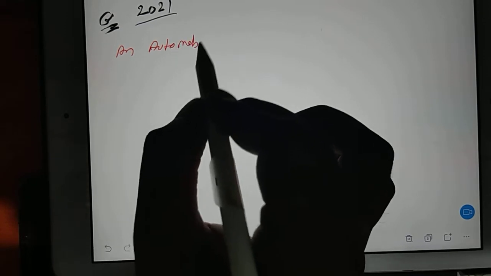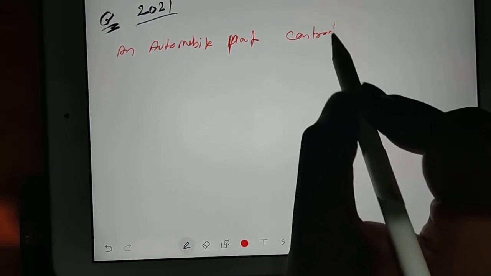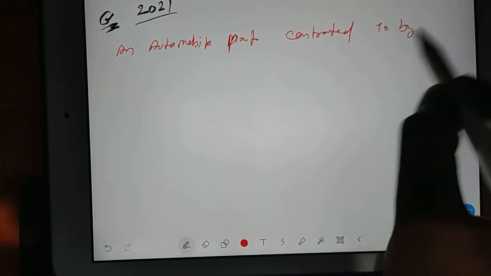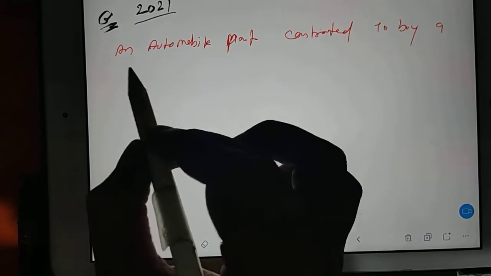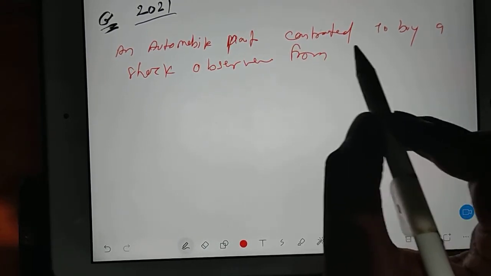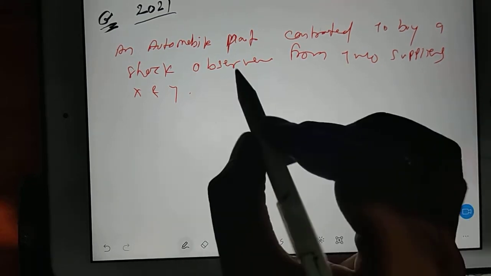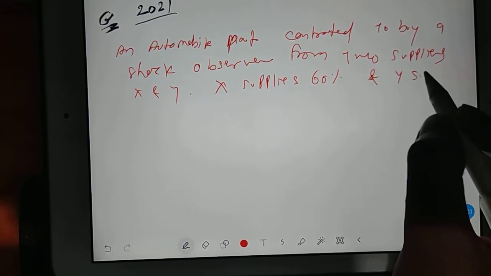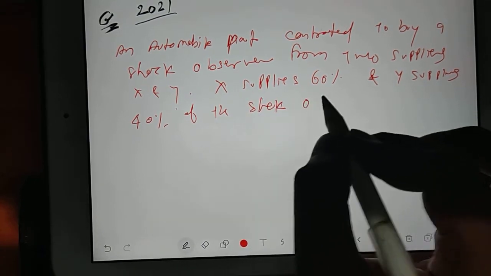An automobile plant contracted to buy a shock observer from two suppliers, X and Y. X supplies 60% and Y supplies 40% of the shock observers.